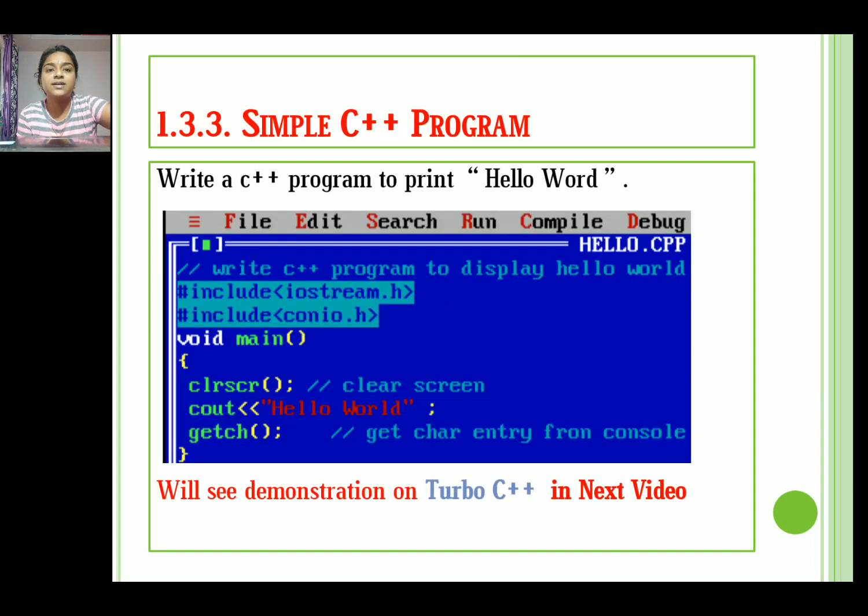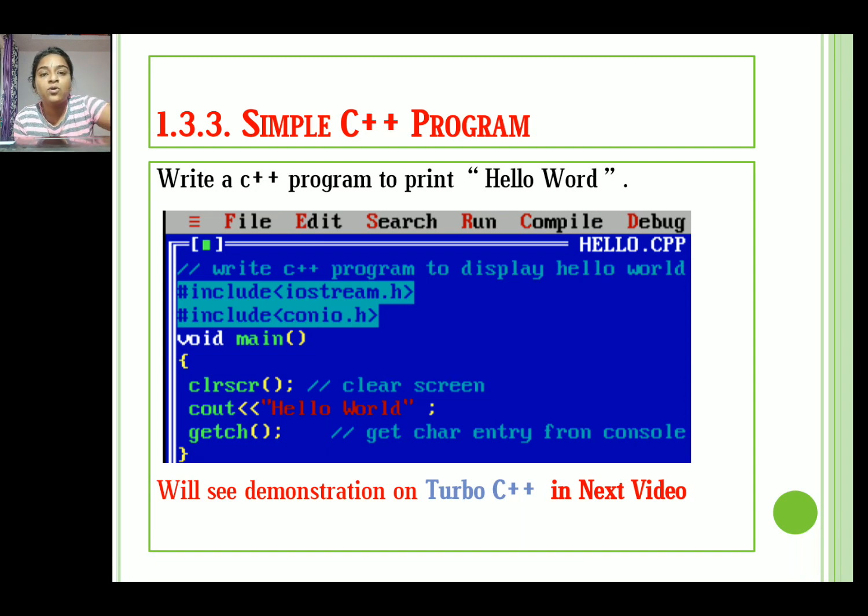Consider an example: write a C++ program to print hello world. Here I have inserted an image, a screenshot of Turbo C++. First we include the iostream.h header file, then the conio.h header file. The iostream.h header file is used for importing standard input output functions, that is cin and cout. Then conio.h is console input output.